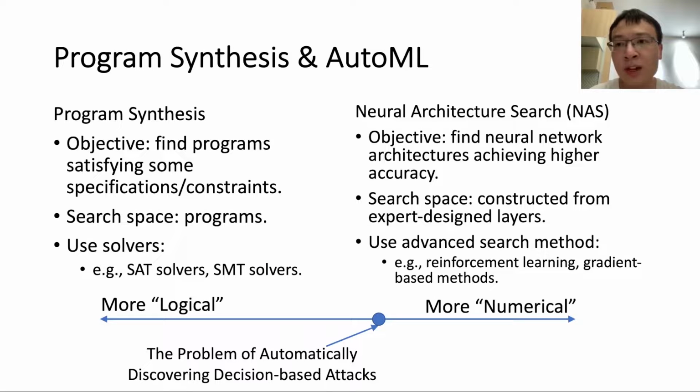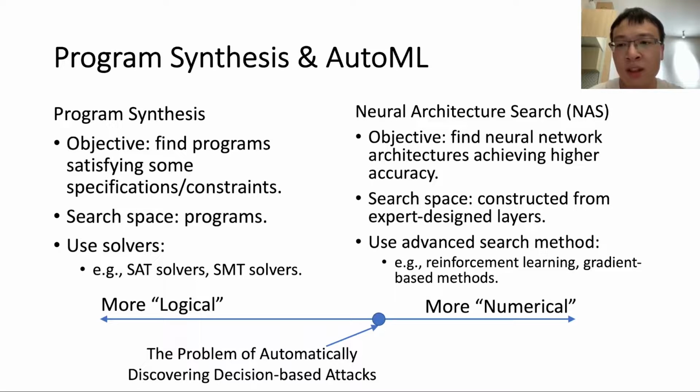There are two fields trying to automatically solve problems. They are program synthesis and automated machine learning. Program synthesis aims to find programs satisfying some specification or constraints. Its search space is constructed from programs. Program synthesis work usually uses solvers to solve these specifications or constraints. On the other side, neural architecture search is one of the most well-known directions of automated machine learning, which aims to find network architectures achieving higher accuracy.